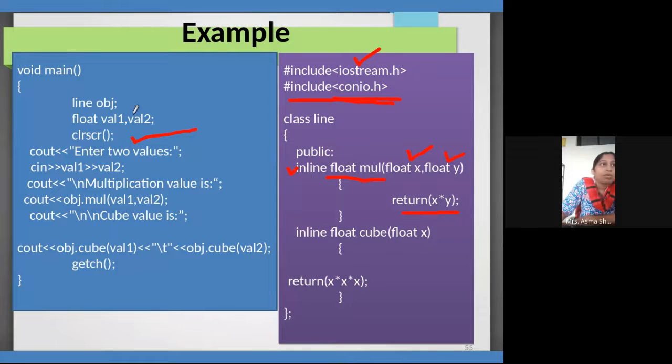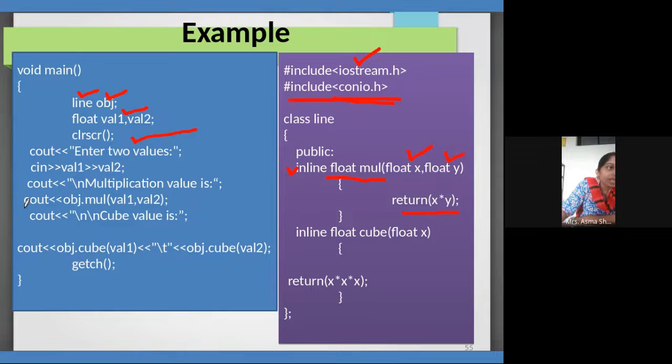So now we are creating the object, line obj, and we have two variables, value1 and value2. So we are asking to enter two values, value1, value2. Now I want to display the multiplication. So to display the multiplication, we need to call the mul function. So we have written here obj.mul(value1, value2).